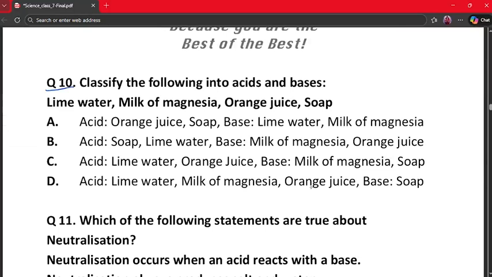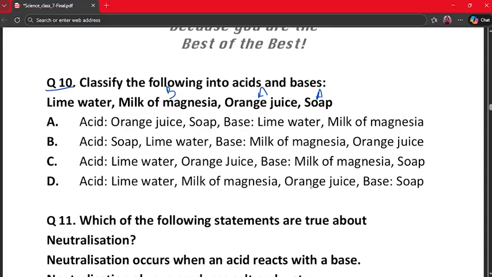Classify the following into acids and bases: lime water, milk of magnesia, orange juice, and soap. So orange juice is acidic. Soap is also acidic but acts as alkaline. And lime water and milk of magnesia are bases.